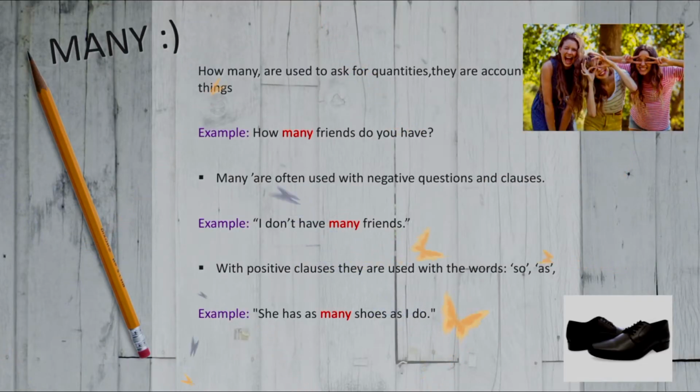How many is used to ask for quantities of countable things. Example: how many friends do you have? Many is often used with negative questions and clauses. Example: I don't have many friends. With positive clauses, it is used with the words so or as. Example: she has as many shoes as I do.